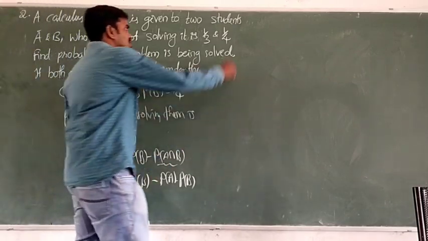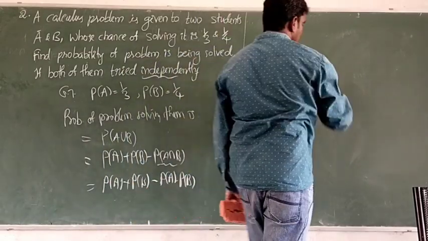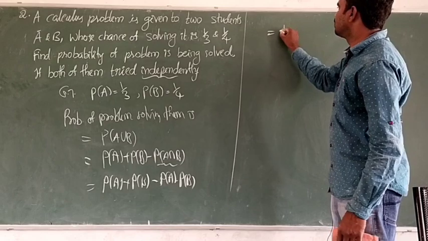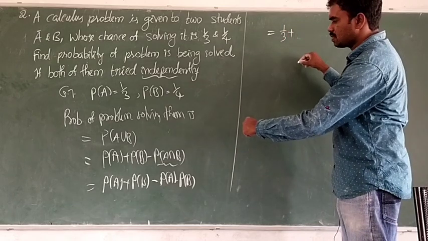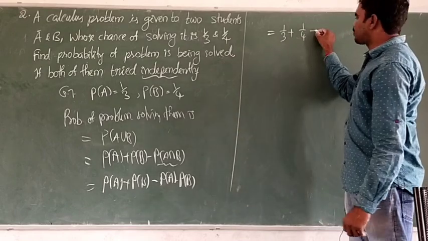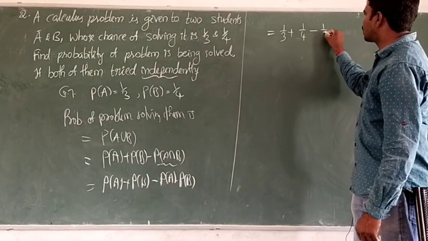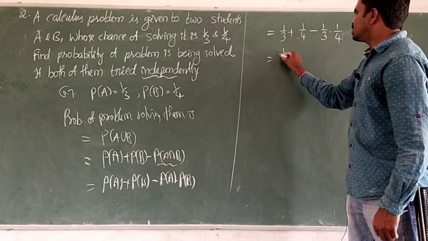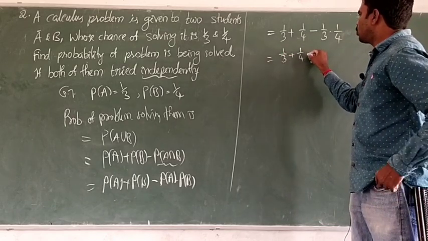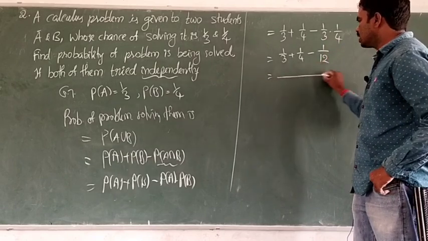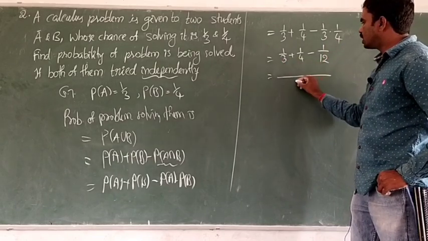Okay, do it. I'm continuing here. So which is equal, continuation: first P of A. P of A is given as 1 by 3. So 1 by 3. Next plus P of B, 1 by 4. Next minus, P of A is 1 by 3, P of B is 1 by 4. So it is 1 by 3 plus 1 by 4 minus 1 by 3 into 1 by 4, which is 1 by 12. Simplifying, the LCM of 3, 4, 12 is 12.